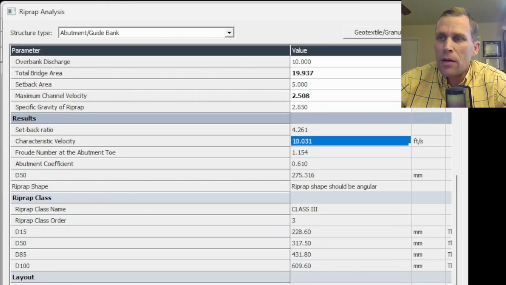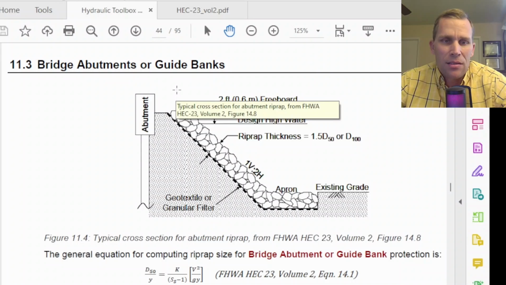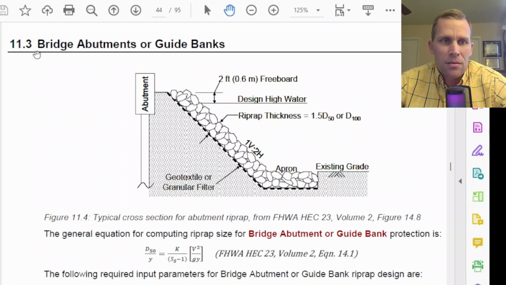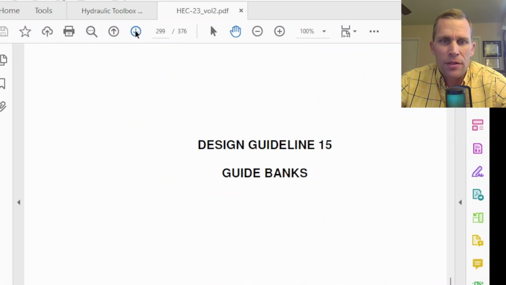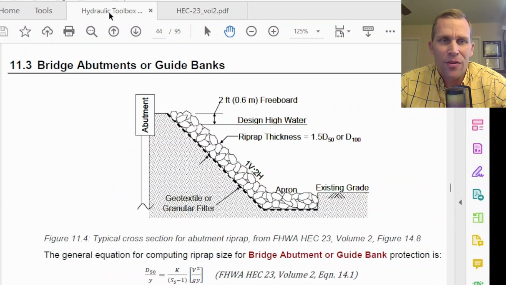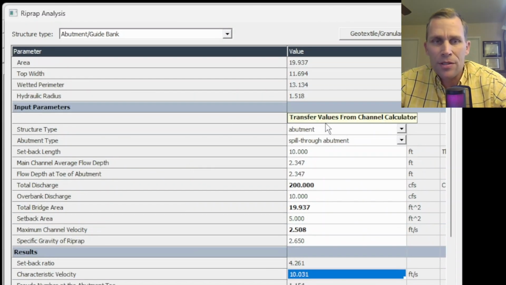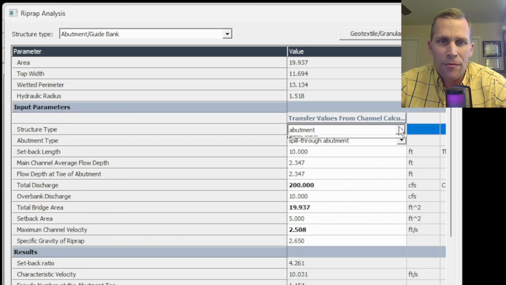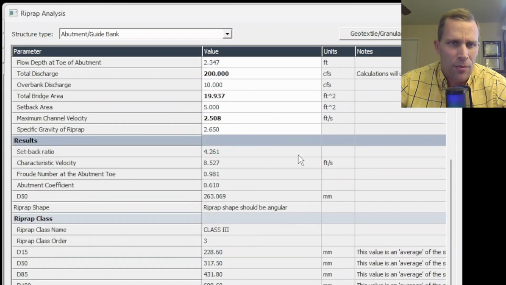All right. The last part of this lesson talks about guide banks, and the user's manual doesn't actually say anything different about bridge abutments and guide banks. It just includes both of these topics in 11.3. However, in the HEC 23 document, there's a whole separate section for guide banks, which starts here, design guideline 15 for guide banks. I'm not going to talk about that though, because I want to focus on the user's manual and the interface for the hydraulic toolbox. One thing I'm sure of is if you're designing for guide banks, you would change your structure type right here from abutment to guide banks. Everything else in this interface seems to look the same or similar.